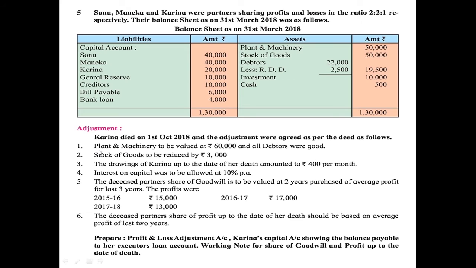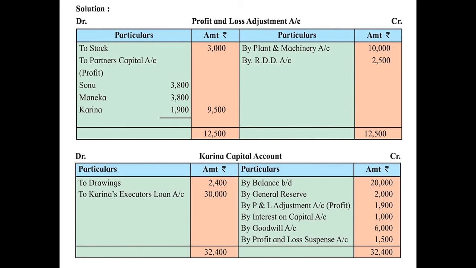Now next we have to calculate the revaluation profit or loss. So as per the first adjustment, plant and machinery to be valued at rupees 60,000. As per the old balance sheet, the value of plant and machinery is rupees 50,000. So there is an increase in the value by rupees 10,000. So this entry will be recorded on the credit side of the revaluation account by plant and machinery account rupees 10,000.